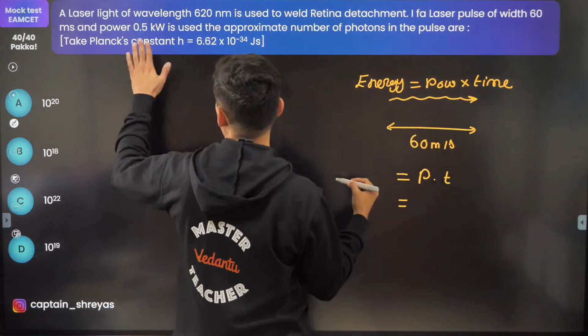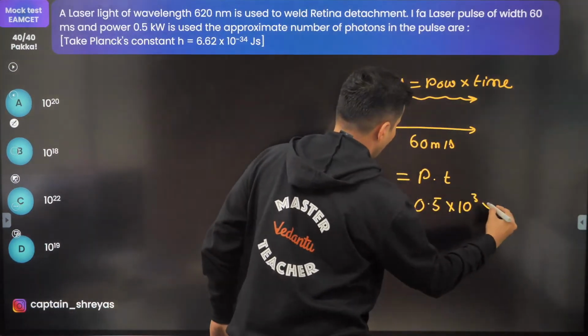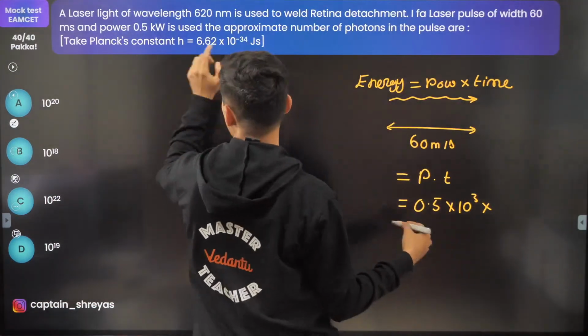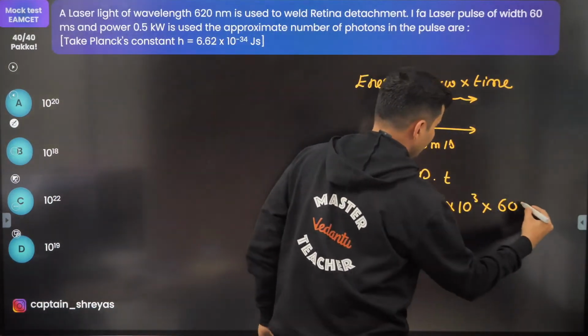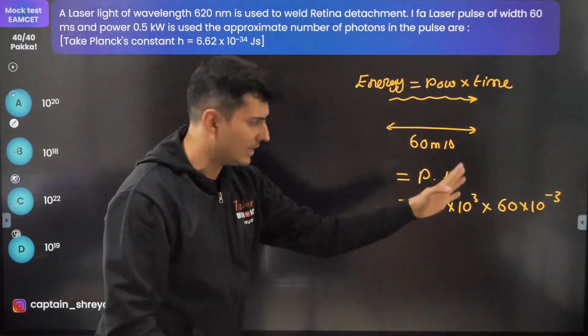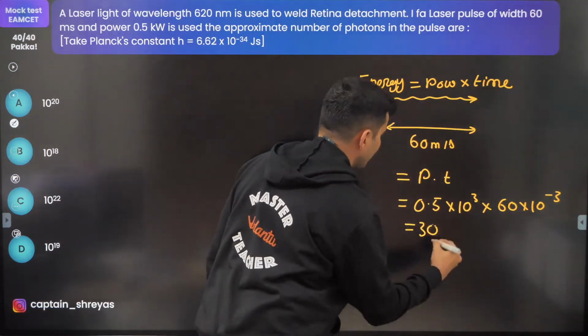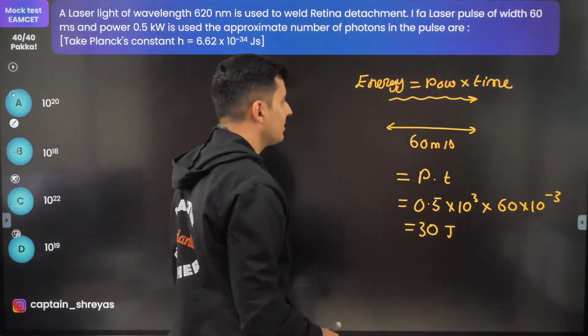So power is 0.5 kilo, which is 10 to the power 3, and time is 60 milliseconds, 60 into 10 to the power minus 3. 10 to the power 3 and 10 to the power minus 3 cancel. 0.5 into 60, 5 6 30. So this will be 30. So 30 joules of energy will come.